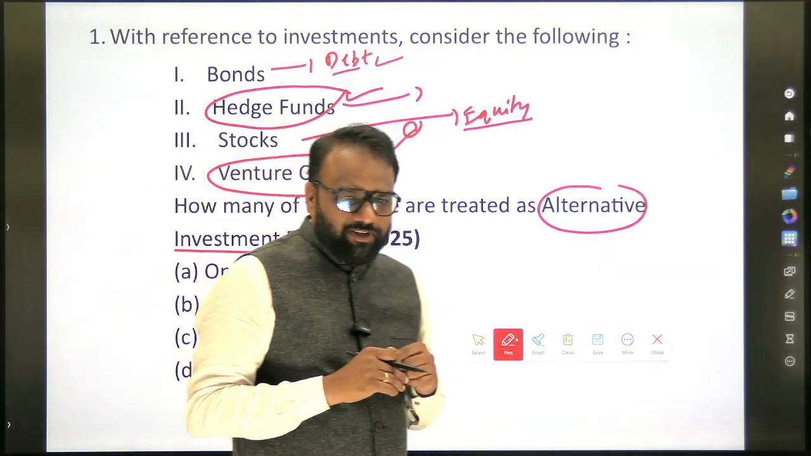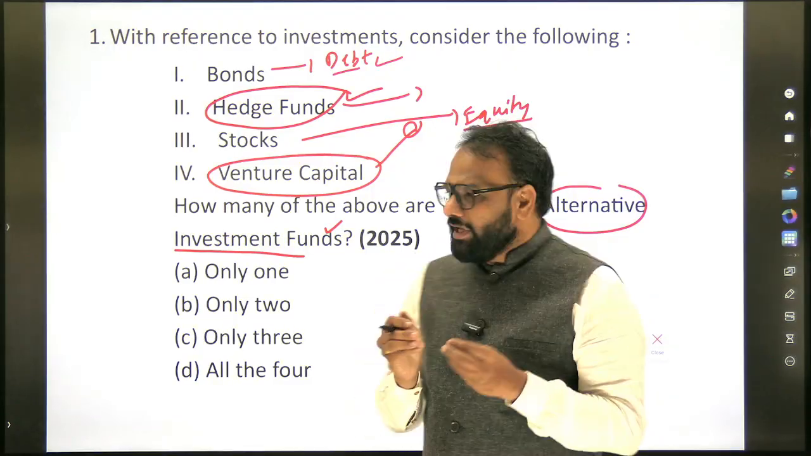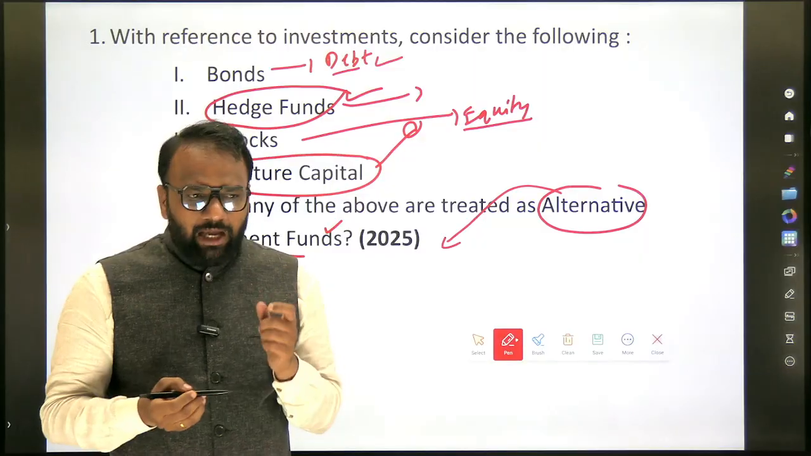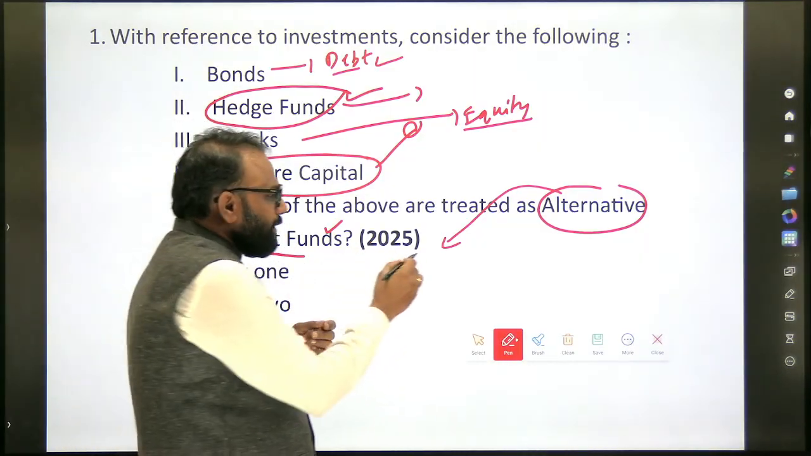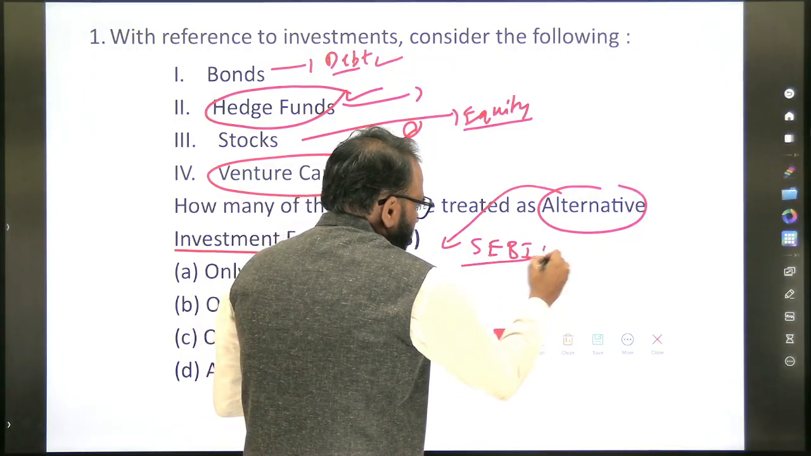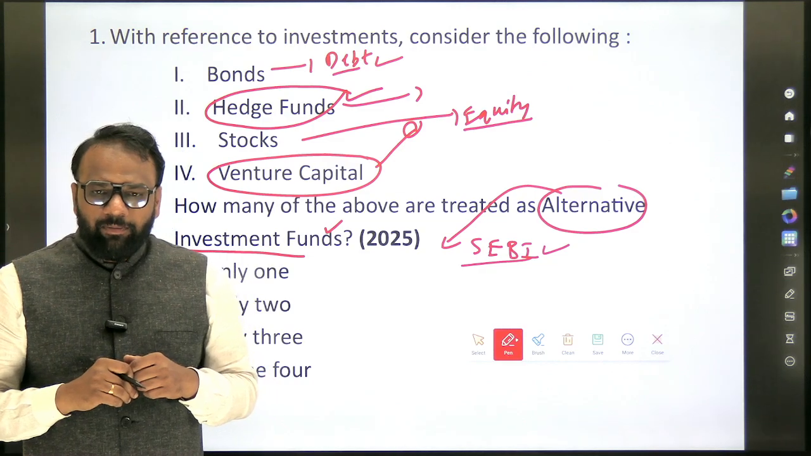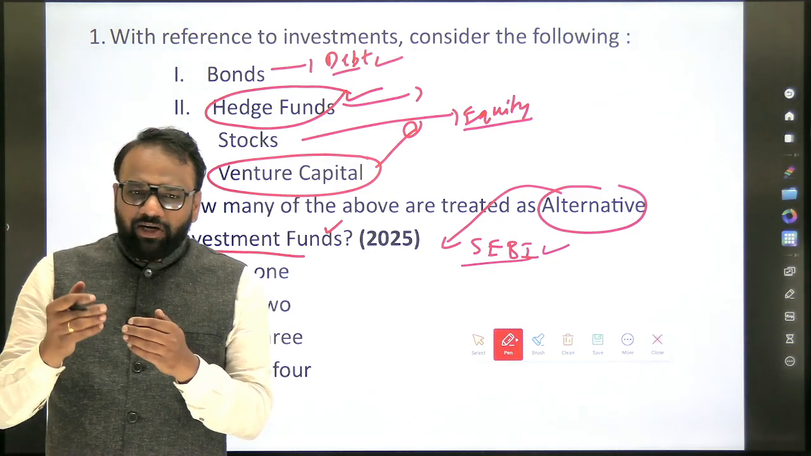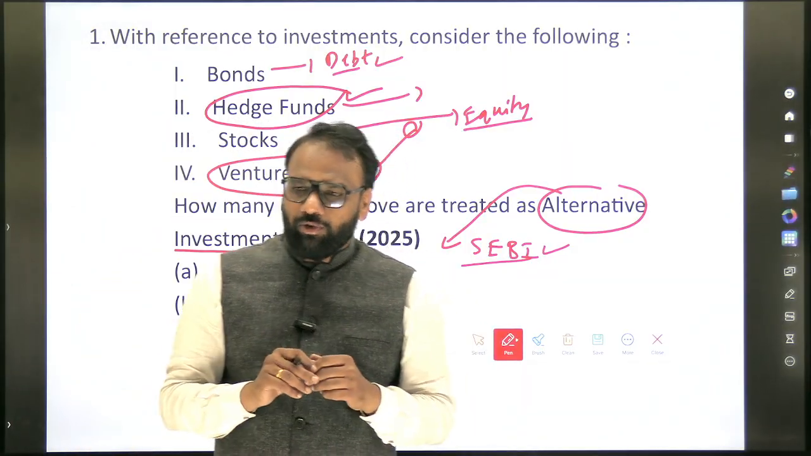Now, alternative investment funds. We will not be able to discuss everything here, but it is some basic curiosity we need to have. Alternative investment funds are regulated by whom? RBI, SEBI, or some other entity? Alternative investment funds are regulated by SEBI. Now, what are alternative investment funds? When it comes to the definition and all, I urge you to go through the normal classes, the discussion we already made.